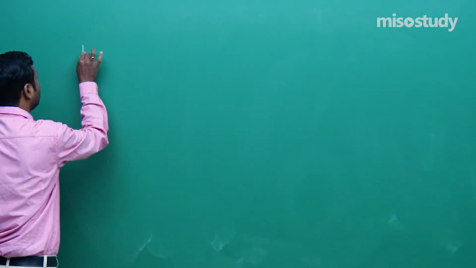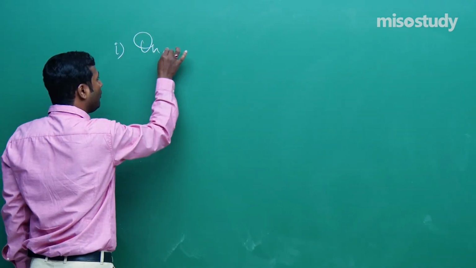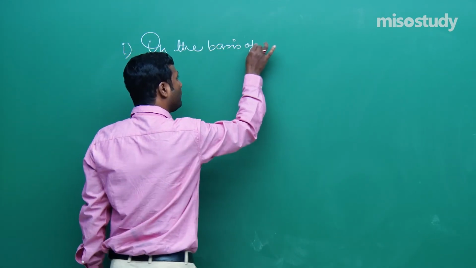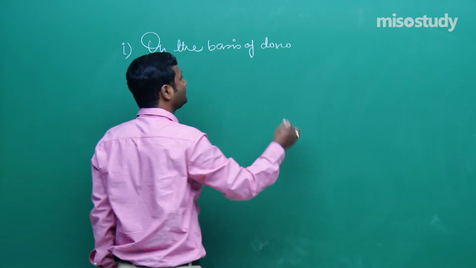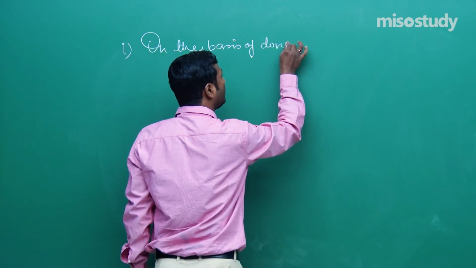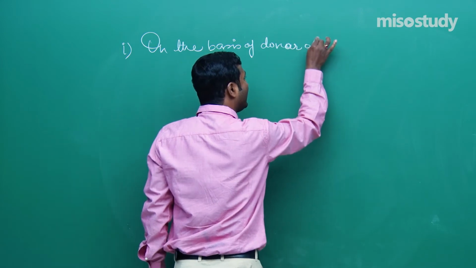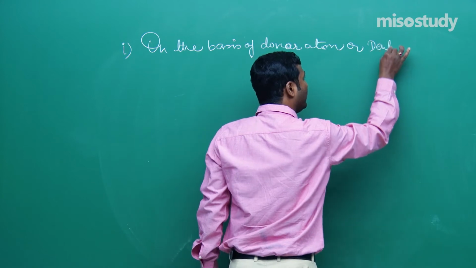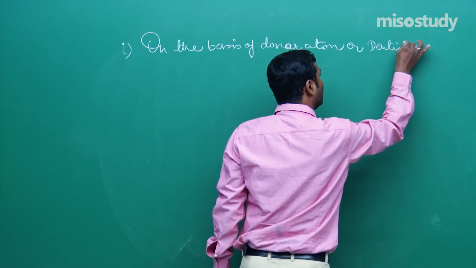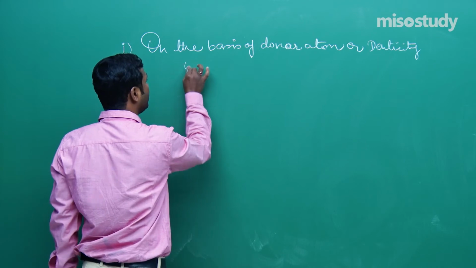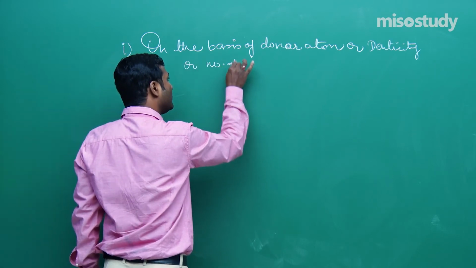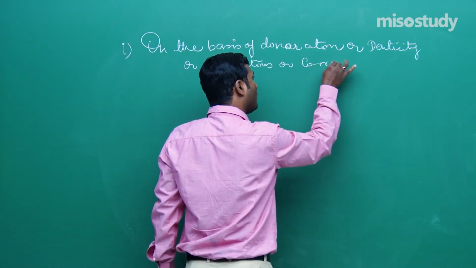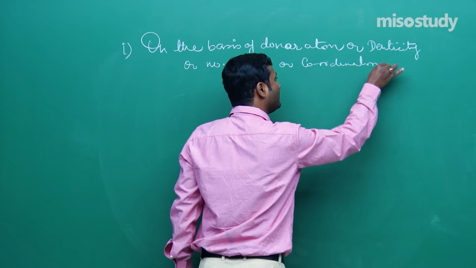Now, the first part is on the basis of donor atom or denticity, or number of atoms or coordination sites.